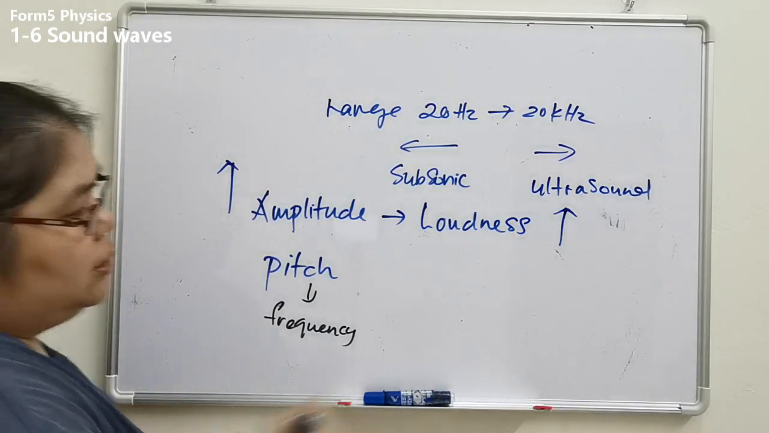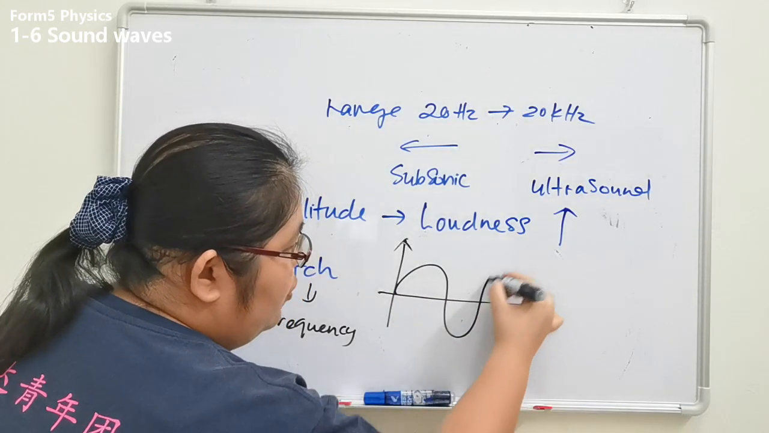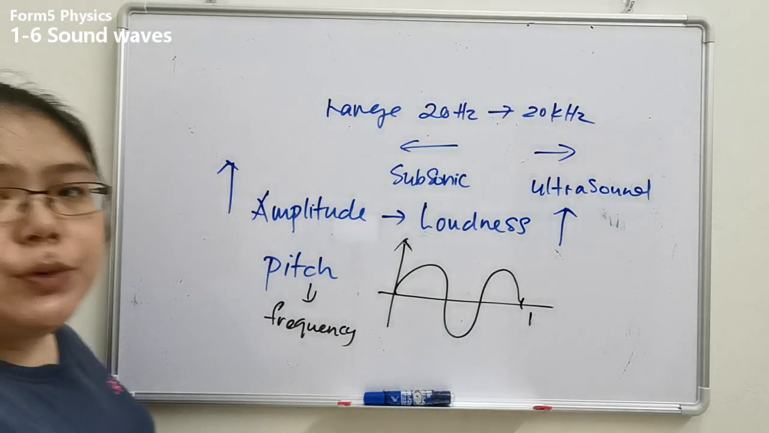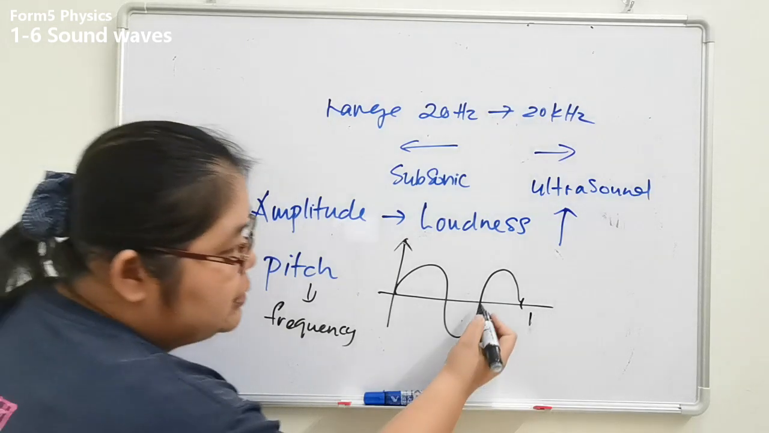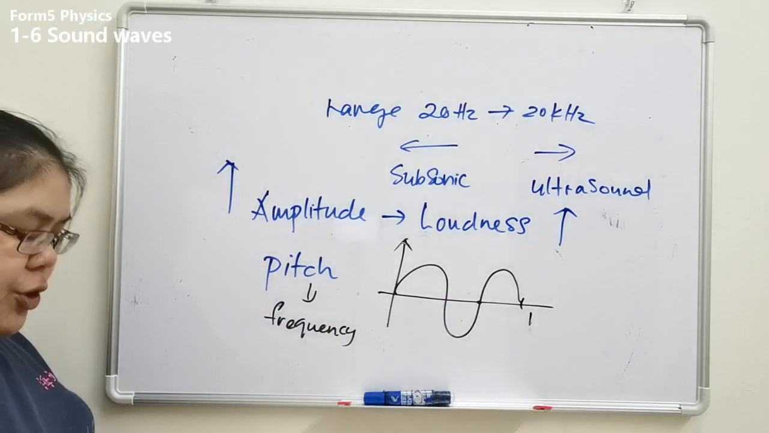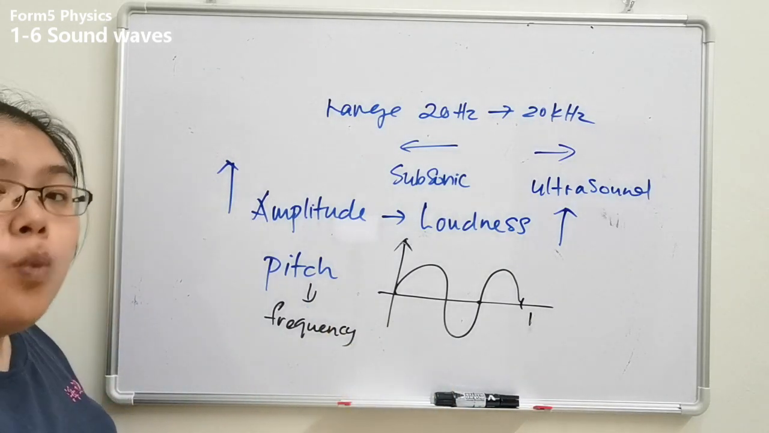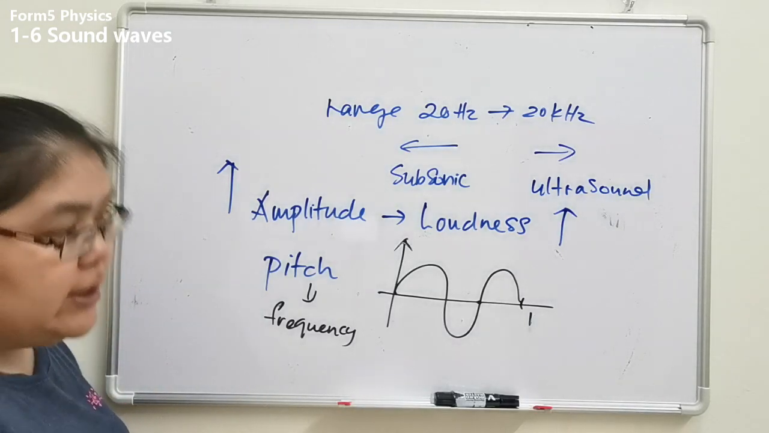Okay, I draw a normal one. This one is 1 second. In 1 second, how many oscillations do I do? 1.5. Here is a 1, after that a half. Okay, if I say high pitch, it means the frequency is high. High frequency means in 1 second I can do more than 1.5 oscillations.